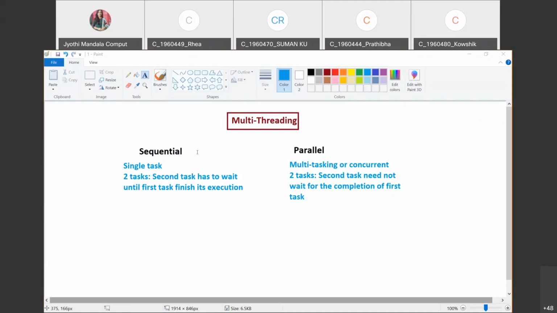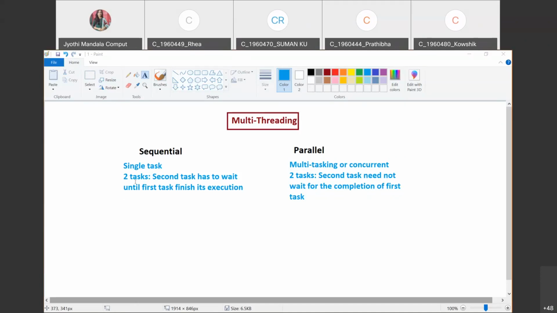What is the problem with sequential tasking here is, suppose there is a problem with the first task. I'm talking about sequential, where we have a single task. Suppose there is a problem with the first task and it could not finish the execution of that program. As the first task could not finish, the second task will never get the chance for execution. Are you understanding?